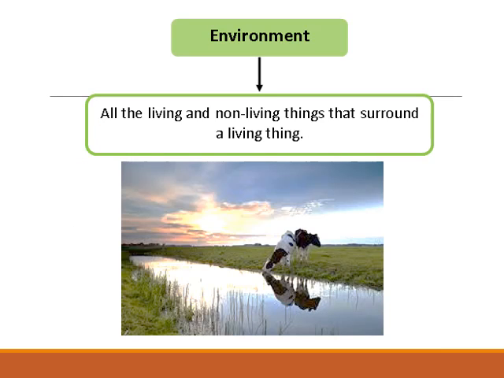The first definition is the definition of the environment. The definition of the environment is all the living and non-living things that surround a living thing. So let's take, for example, you yourself, you're a living thing. You are surrounded by different kinds of living and non-living things. For example, you have your family; those are living things. Your pets are living things.